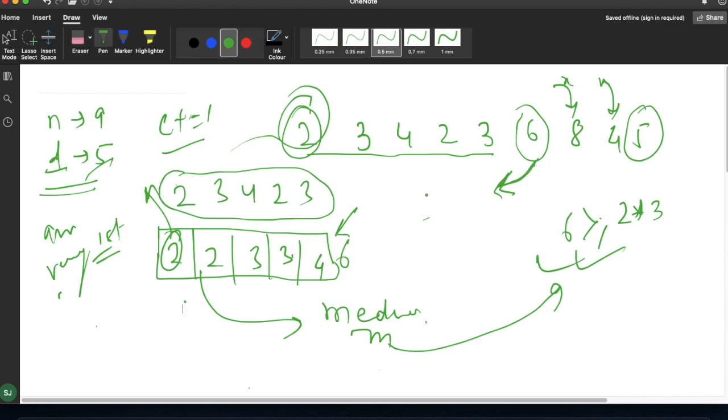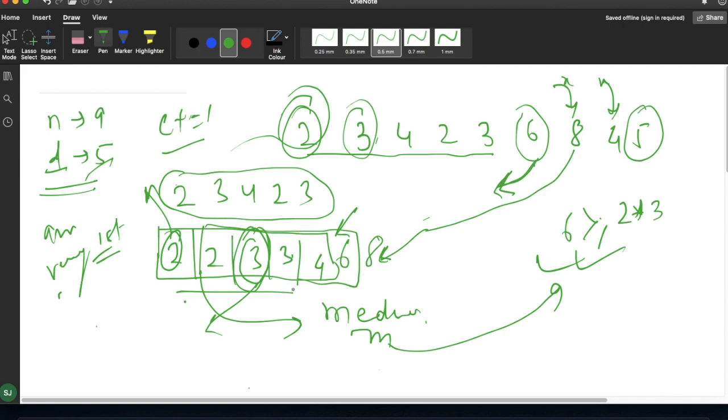Suppose this 6 is done. Again after that, we have to remove this 3 from the next fixed array of size d and add 8. You can see 8 will be added here and 3 will be removed from this side. We are not going to sort this again, but how do we remove this 3 and add this 8 at the fixed position? Since this is sorted, 6 and 8 are added at the last.